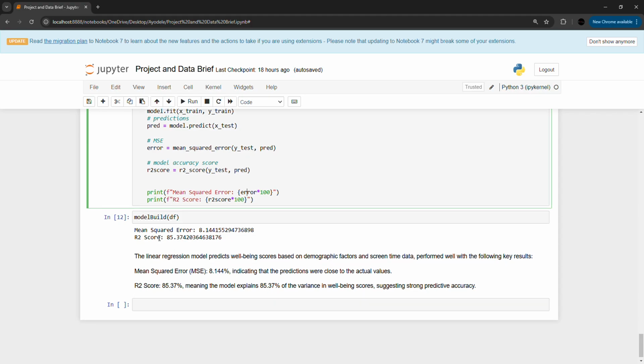This gives us a mean squared error of 8%, which is good, and an accuracy score of 85%. The linear regression model predicts well-being score based on demographic factors and screen time data, and performed well with the following key results: mean squared error of 8%, indicating that the predictions were close to the actual values. Last but not least, 85% accuracy, meaning the model explains 85% of the variance in well-being score, suggesting strong predictive accuracy. So that is all about this project. Thank you.